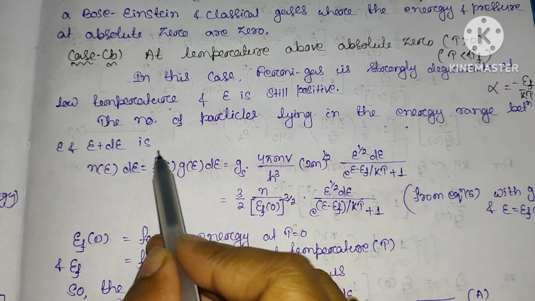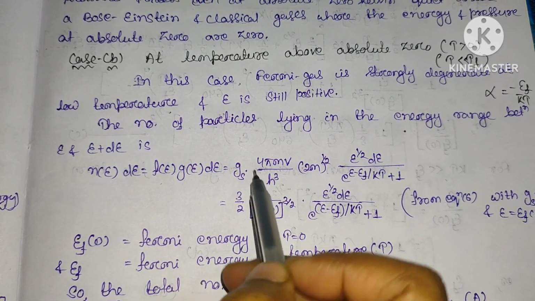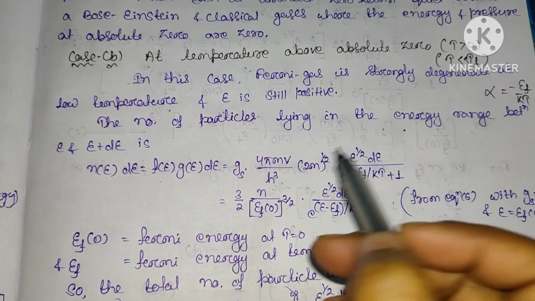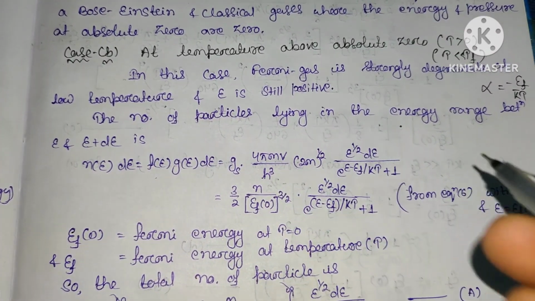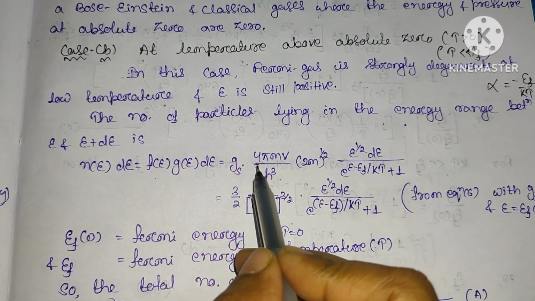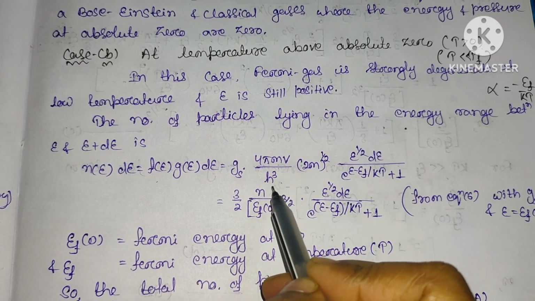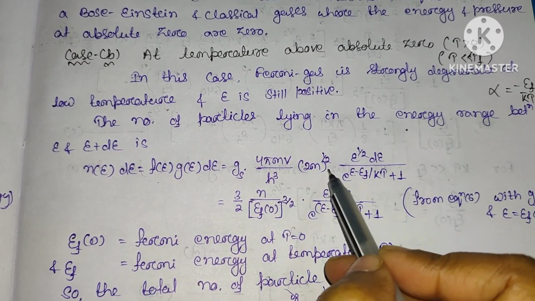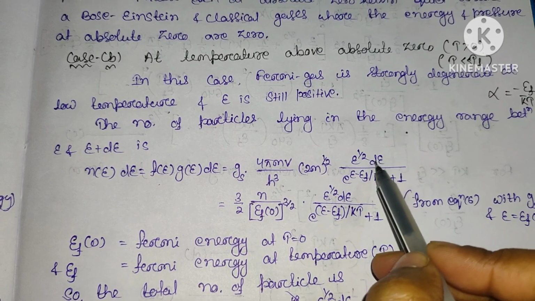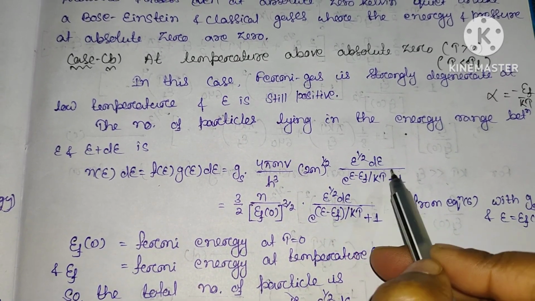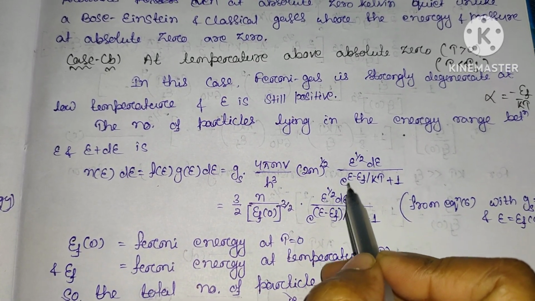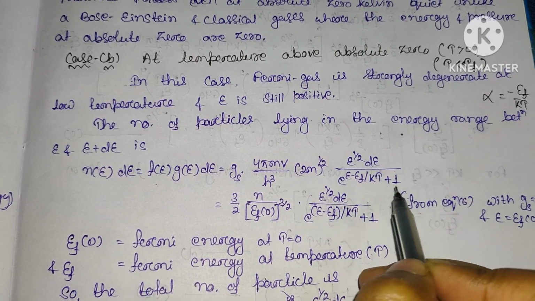Now the total number of particles will be equal to F of E into G of E into dE, which we have already calculated as Gs into 4 pi m power 3 by 2 by h cube into 2m power half into E power half dE divided by exponential E minus EF by kT plus 1.